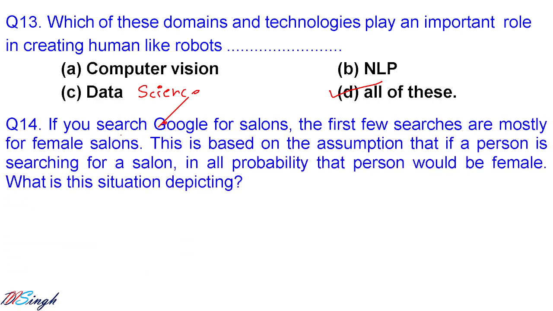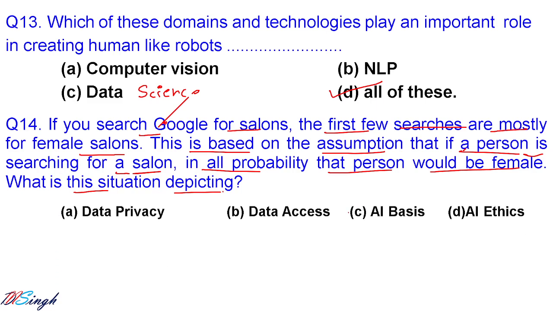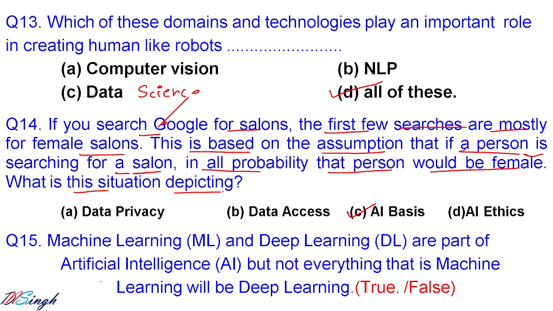Next, we go for question number 14. If you search Google for slogans, the first few searches are mostly for female slogans. This is based on the assumption that if a person is searching for a slogan, in all probability that person would be a female. So what is this situation depicting? It is depicting that the Google algorithm is having a preconceived notion or prejudice that the person who is searching for a slogan must be a female. So this is called what? AI bias. So the correct answer will be AI bias.